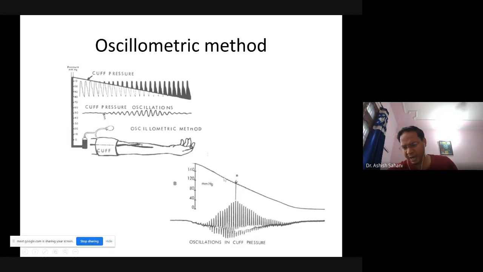When you start to reduce the pressure, you start getting these oscillations. You subtract this slope from this signal, then this signal becomes straight, and you amplify the signal, and you will be able to see this kind of waveform. You find out where the maximum of the envelope of the signal is. Wherever the maximum of this envelope occurs, you go back to your original signal, with the complete pressure decline information, and locate that point, and that is your mean pressure.